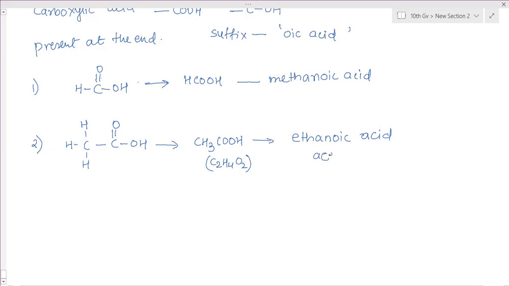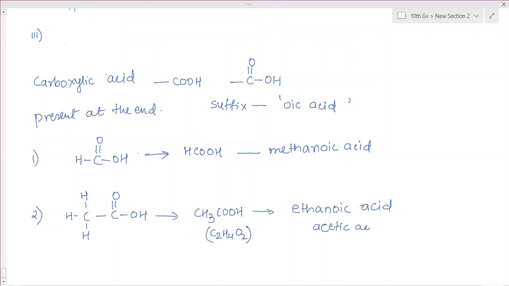Ma'am, can you scroll a bit up? Yeah, it's not working properly today. Then you can draw the structures till hexanoic acid.